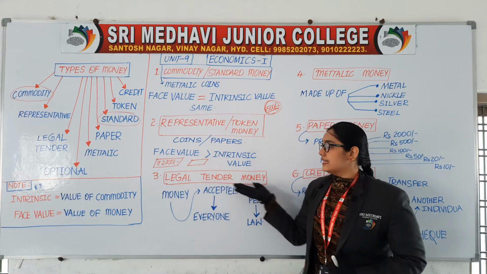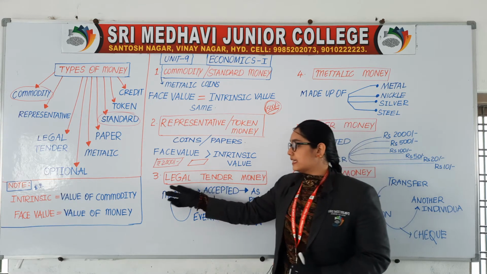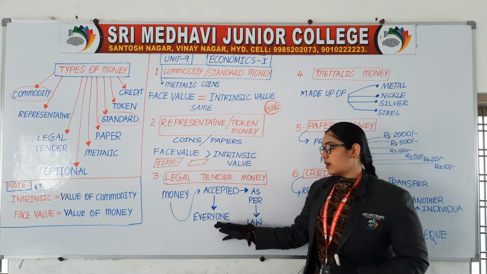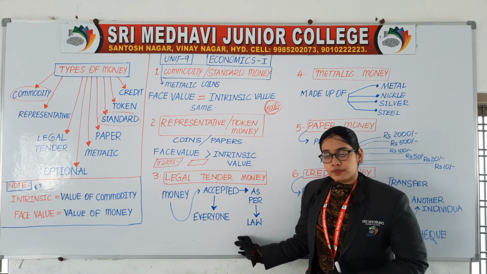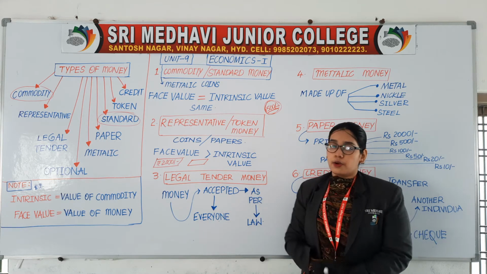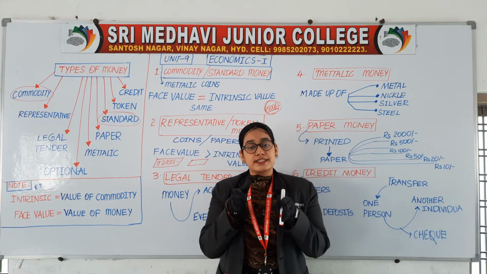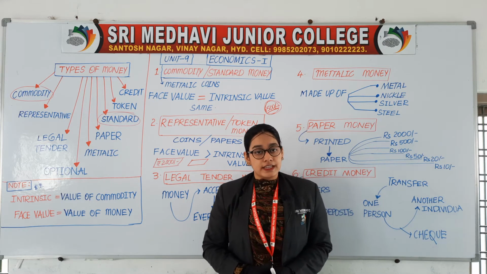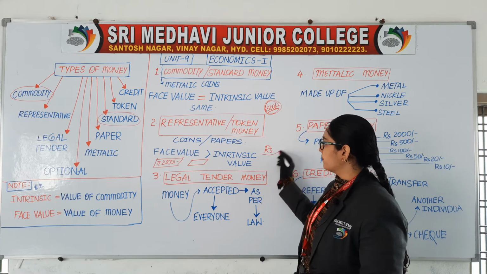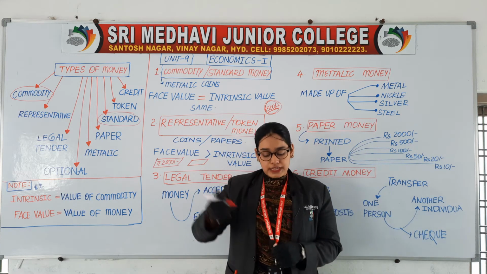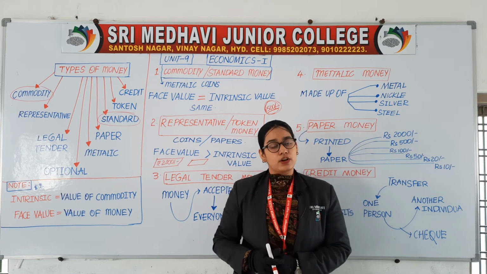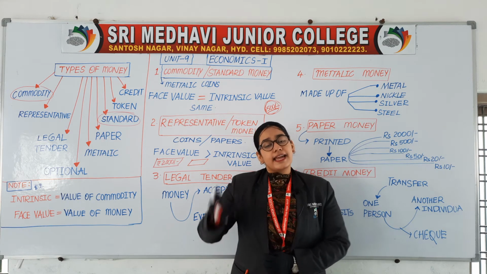The third one is legal tender money. Legal tender money is the money which is accepted by everyone as per the law. For example, what is the currency of India? The currency of India is rupees. Am I right or not? Rupees. The currency of any foreign country is in dollars, right? Or any other currency, dollars, pounds, reals, etc.